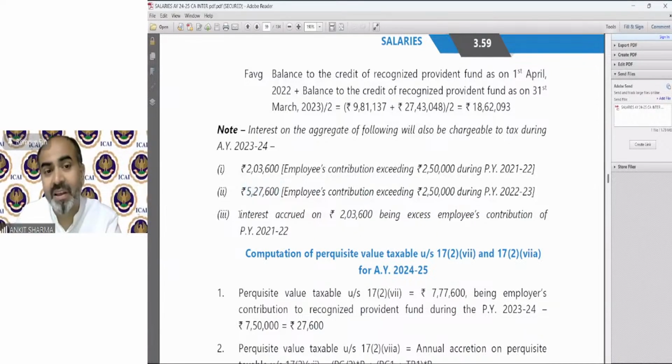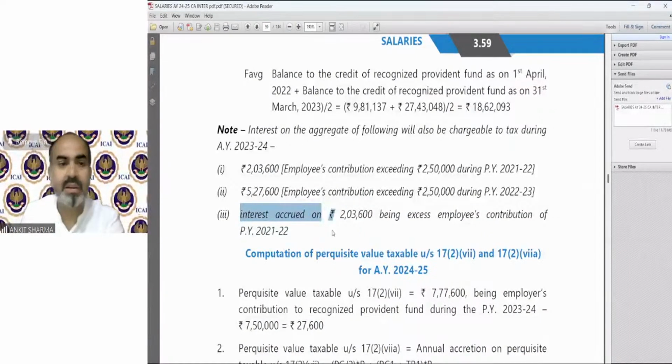Now it says whatever interest you have calculated on point number 1, like first point was 2,03,600. Suppose the interest rate is 10%. So the interest for first point was 20,360. So that is going to be taxable perquisite calculation. And on that 10% value, that is 20,360, again, we need to calculate the interest accrued on that interest. So that will be compounding interest.